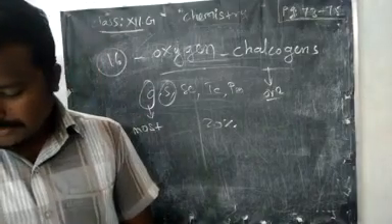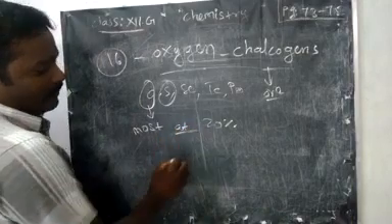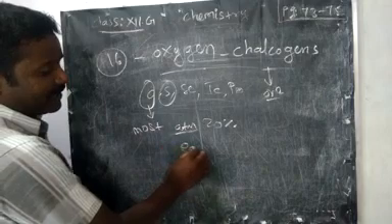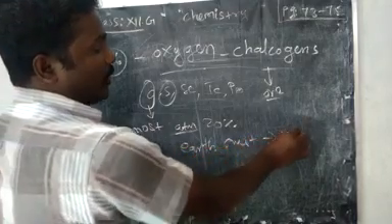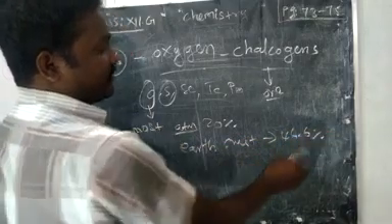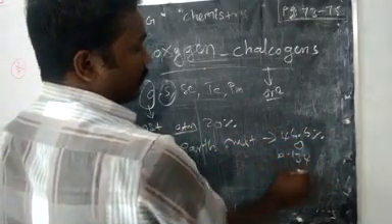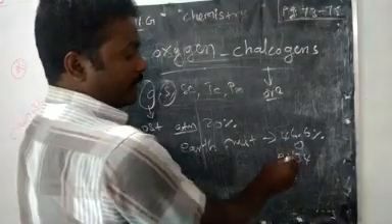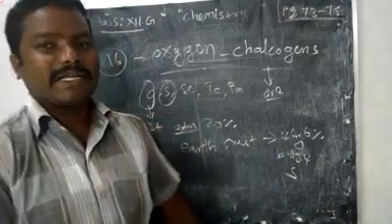Then in the earth crust we have 46.6% oxygen, and only 0.034% sulfur.